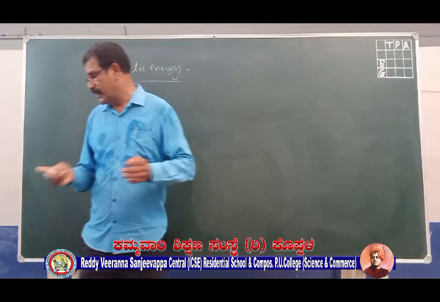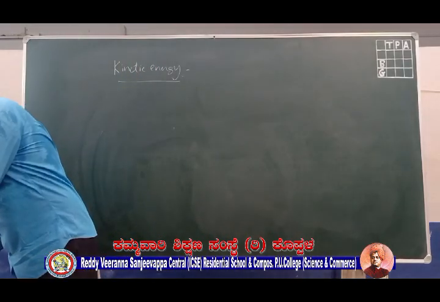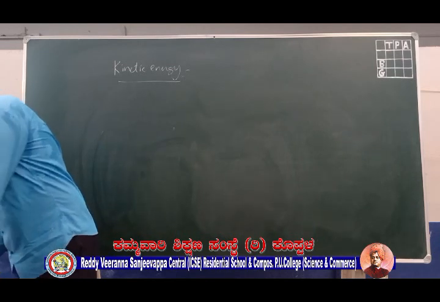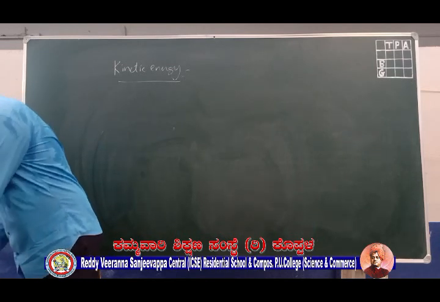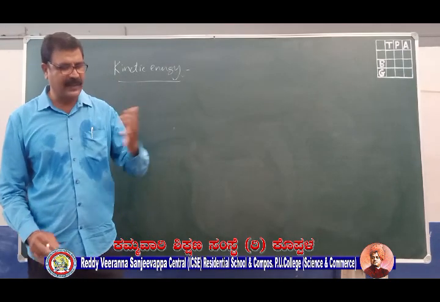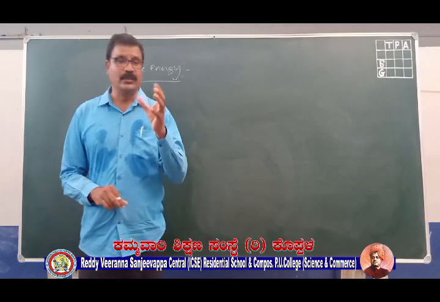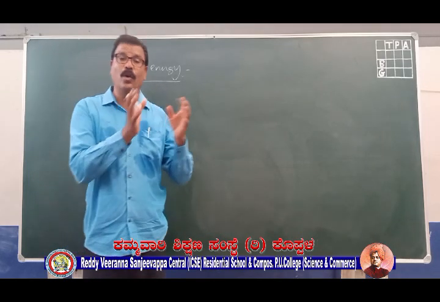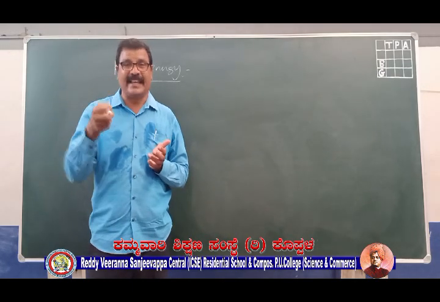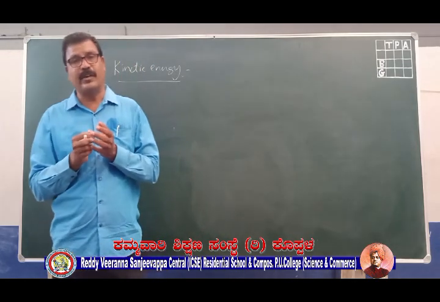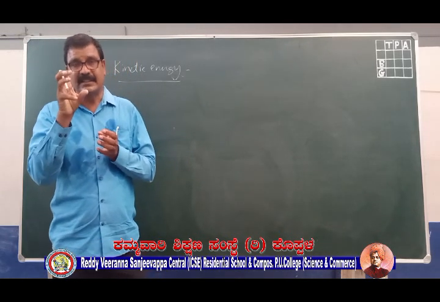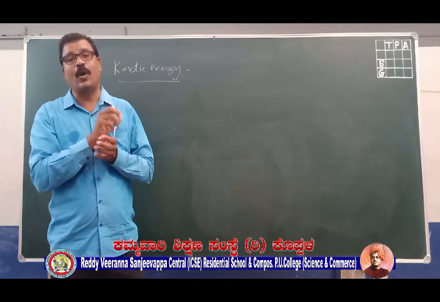Now let me go to the next topic. Before that, I can still give more examples about converting potential energy into kinetic energy. If you have seen the old types of clocks, where you used to give key, by giving key you used to compress the spring inside that clock or alarm.